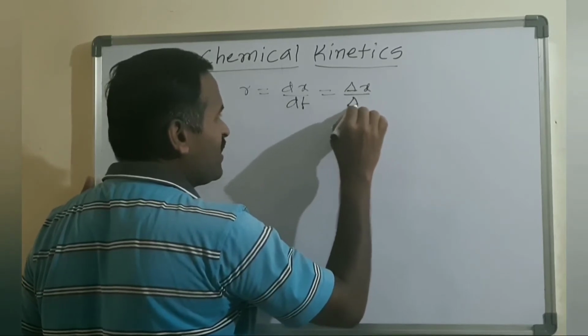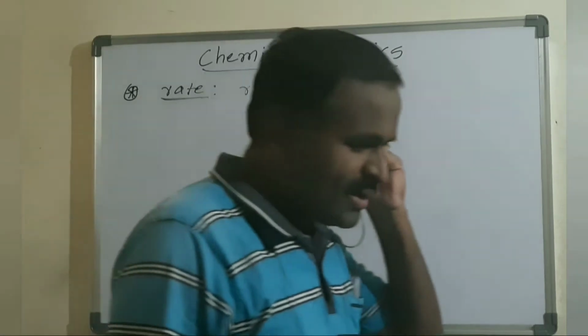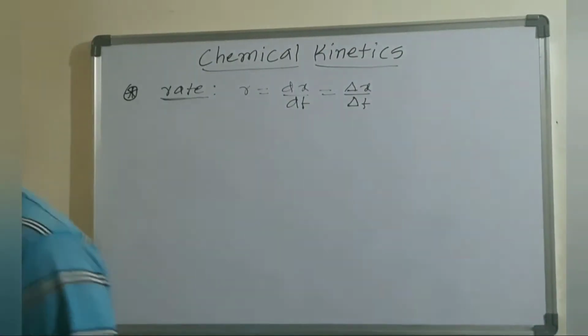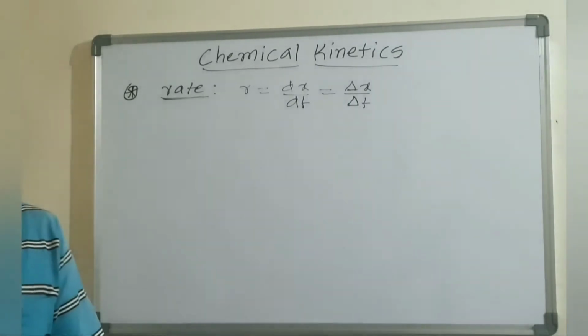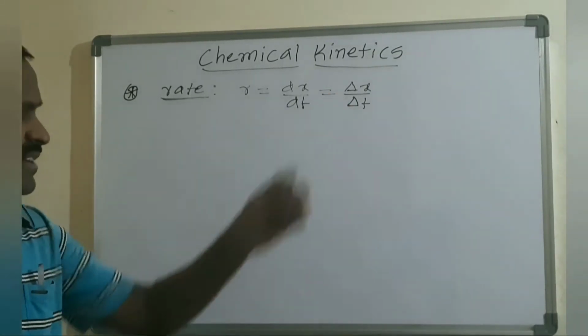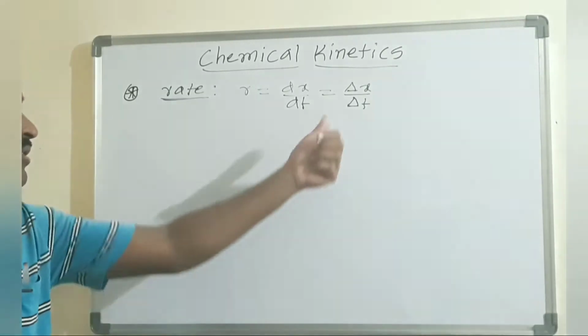What is meant by small dx by dt and delta x by delta t? The dx by dt indicates that a smaller change takes place, whereas delta x by delta t is used when a large change takes place.